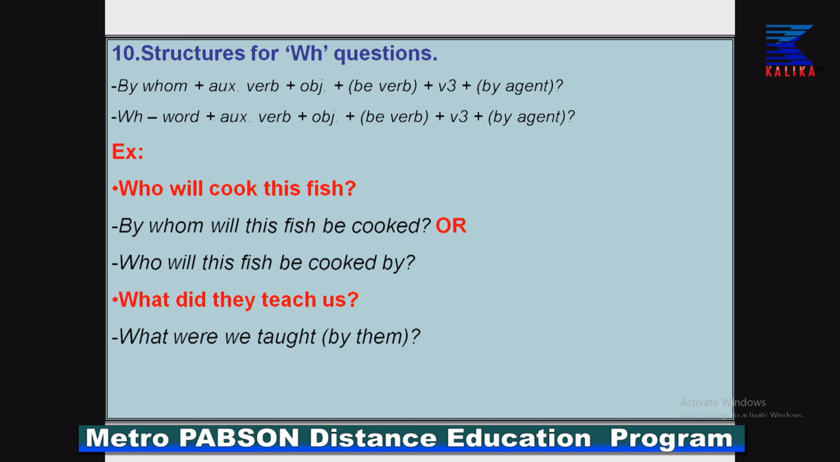Who will cook this fish? It is an active structure of a WH question. What would you do? According to the first pattern, by whom plus auxiliary verb, which is will here. So, by whom will this fish be cooked, you have to put the be verb there. Or, who will plus object should be there. So, who will this fish be cooked by?